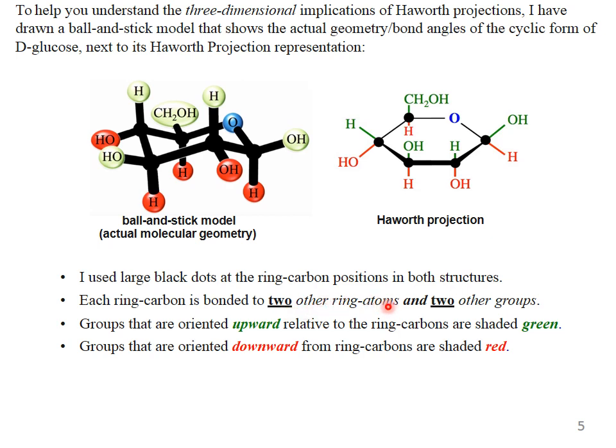This is the ball and stick model, and this is the Haworth projection. The black dots represent the carbon atoms, the green groups are oriented upward, and the red groups are oriented downward.